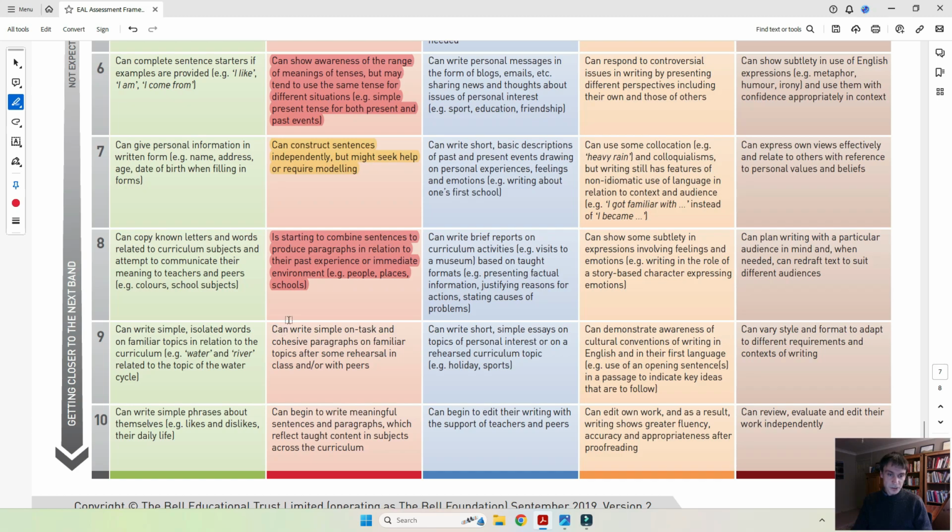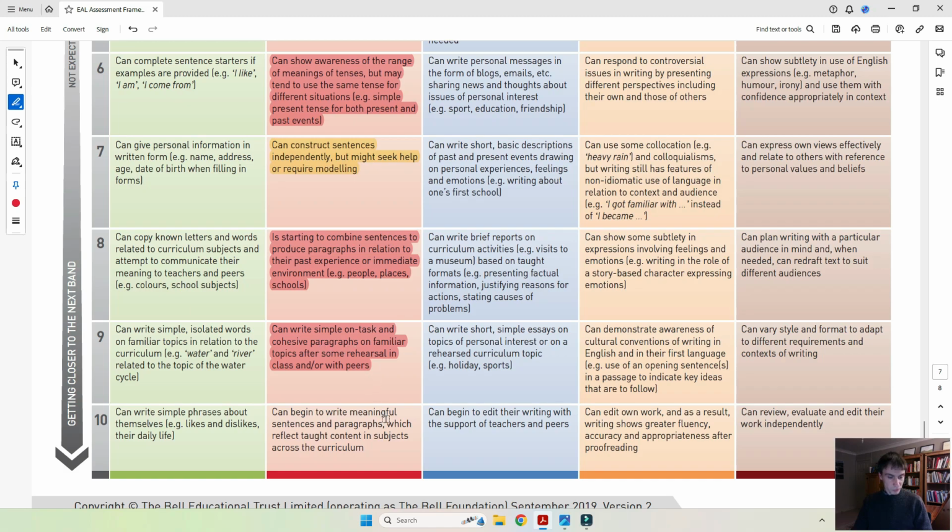Can write simple, on-task and cohesive paragraphs? Again, no, because there's no paragraphs. So after some rehearsals with class or peers, there's no attempt based on this sample. I repeat, there might be other cases where that's possible. We just simply do not know based on this sample, and so I'm going to also put this in red.